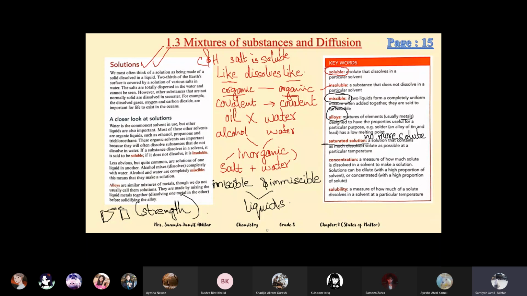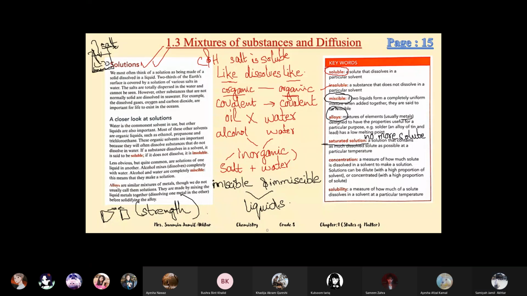If we have water and we add salt to it and stir it continuously, we keep on adding salt and it dissolves, and a time comes when no more salt dissolves in that water. It will start settling down at the bottom. Did you observe this?